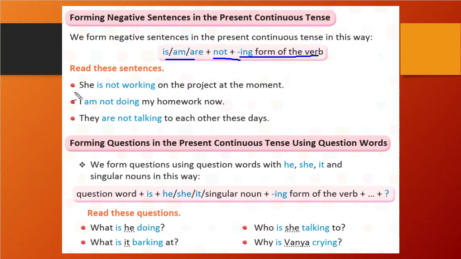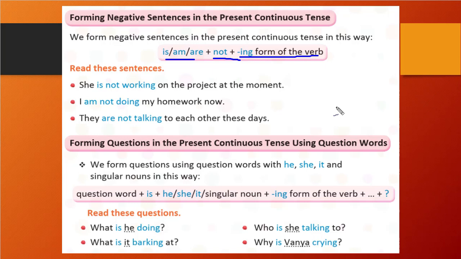Suppose this note is not there: she is working on the project at the moment. To write a negative sentence, she is not working on the project at the moment. I am not doing my homework now. They are not talking to each other these days, right? So it is very easy to create a negative sentence. We will just write not after am/is/are. That's it. Nothing else we need to do here. This is for creating a negative sentence in the present continuous tense.